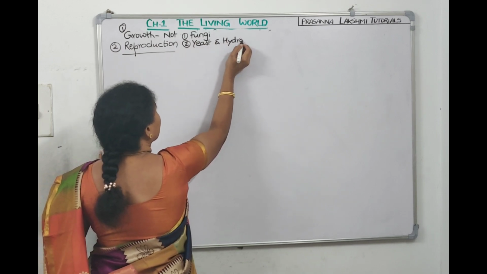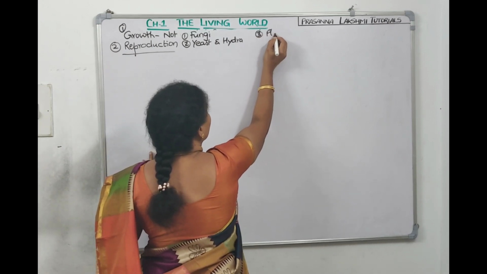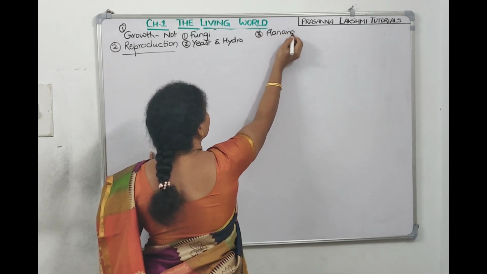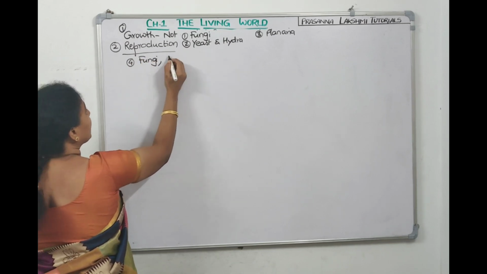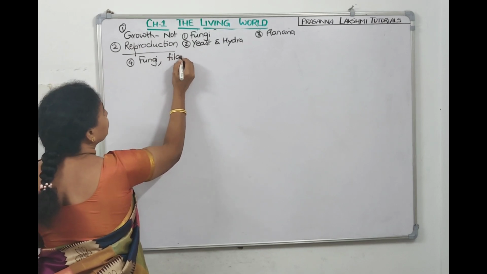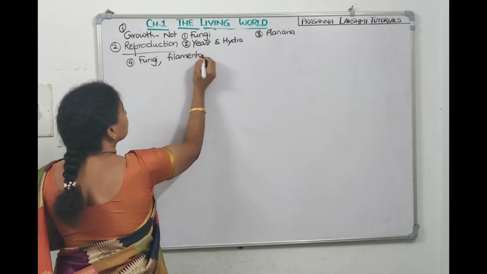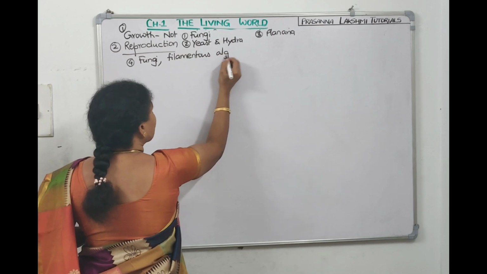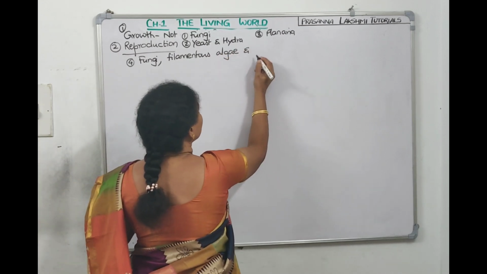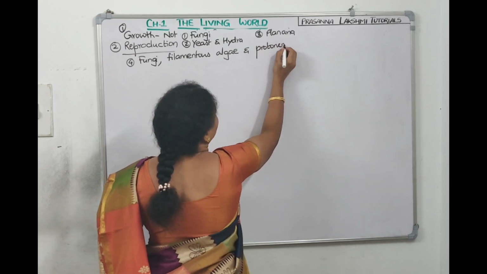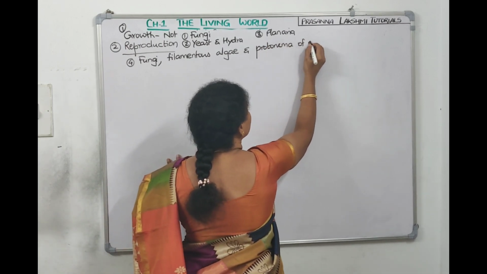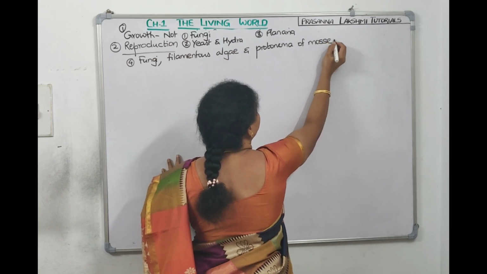Then we talked about planaria. Third point, we talked about planaria. Now fourth point, I'm writing down here. So we are talking about certain groups of fungi, then filamentous algae, fungi, and the juvenile stage of moss, bryophyte, we call it protonema. The protonema of mosses. How do they reproduce?